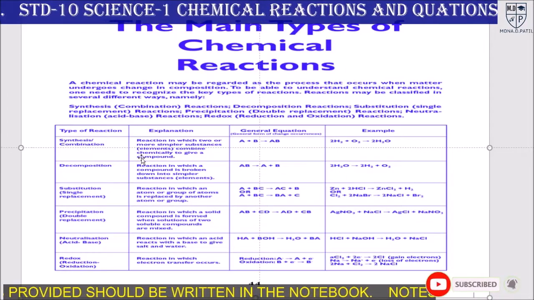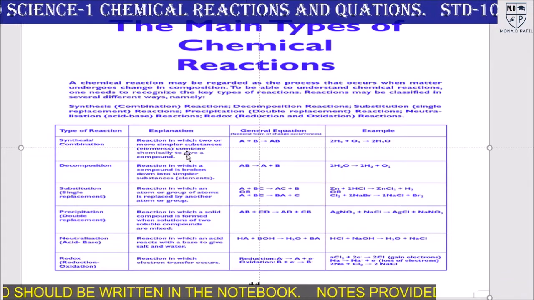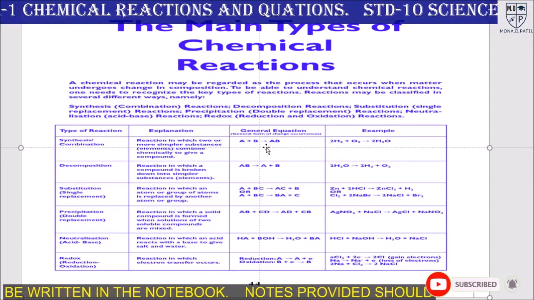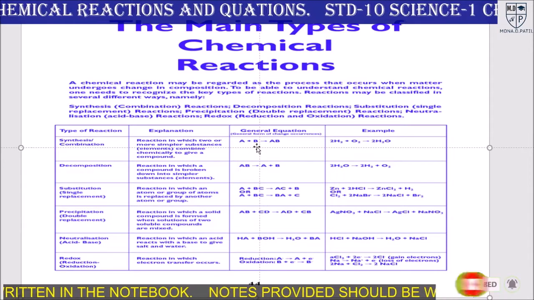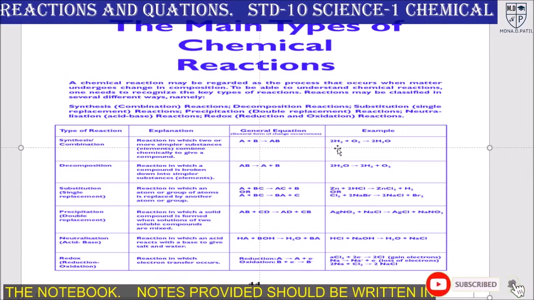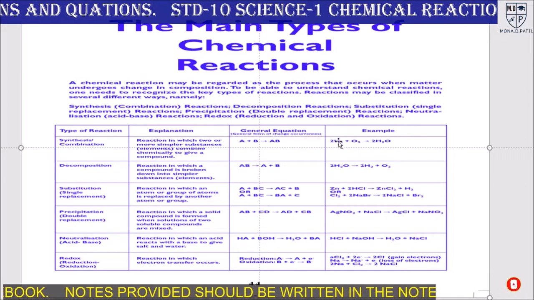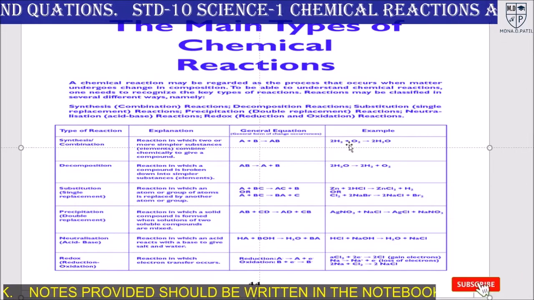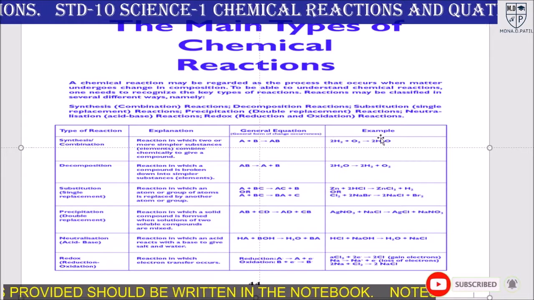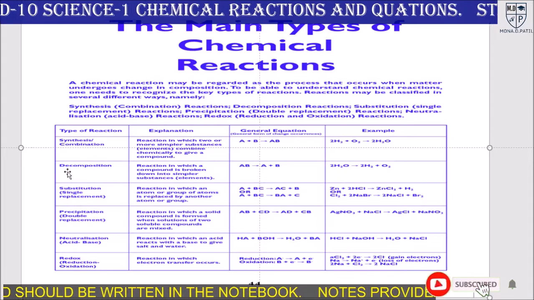In a combination reaction, two or more simpler substances combine to give a compound. So here A and B are the reactants. Simple reactants give AB as a product. Example, hydrogen reacts with oxygen to form water. So these are two molecules or two atoms combined to form a single product. Two reactants combined to form a single product is called a combination reaction.